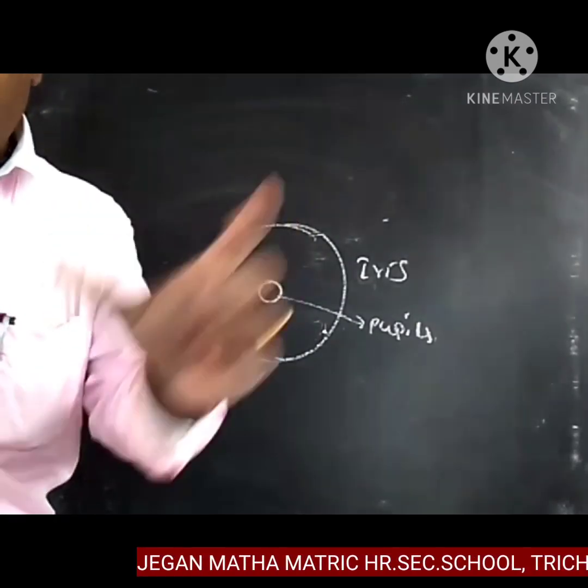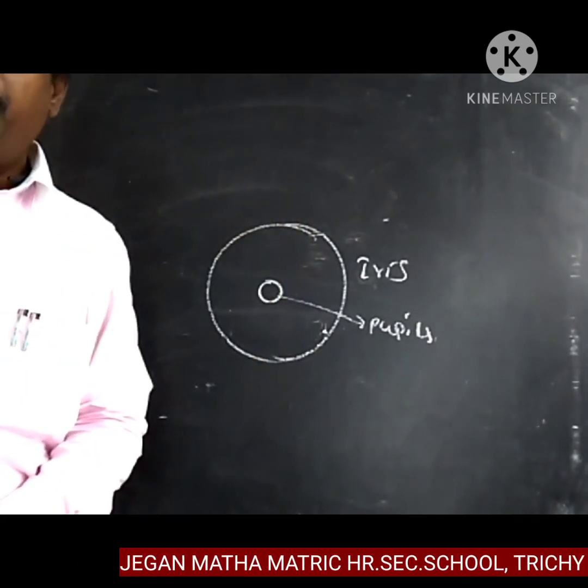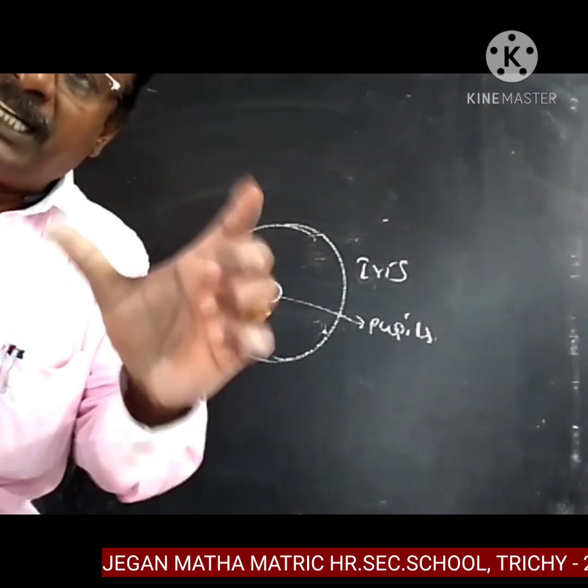There are two sets of muscles in the iris of the eye.